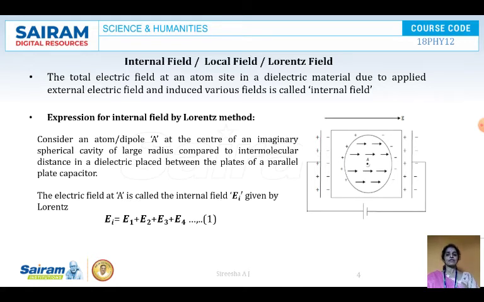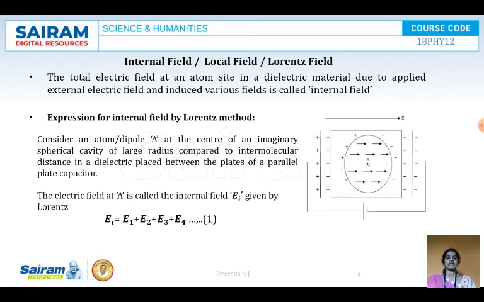Now we will see the expression for the internal field. Expression for the internal field by the Lorentz method. Consider an atom or a dipole A at the center of an imaginary spherical cavity of large radius compared to the intermolecular distance, when a dielectric is placed between the two plates of a parallel plate capacitor.